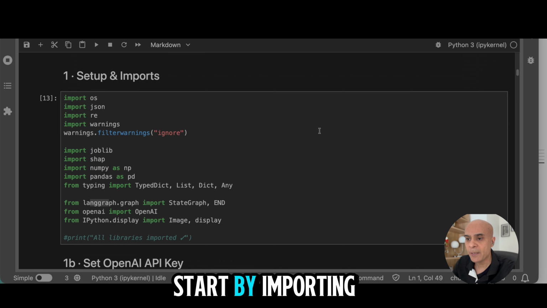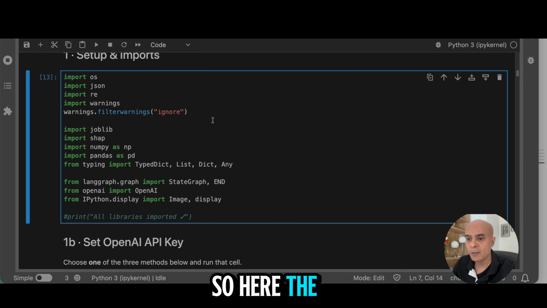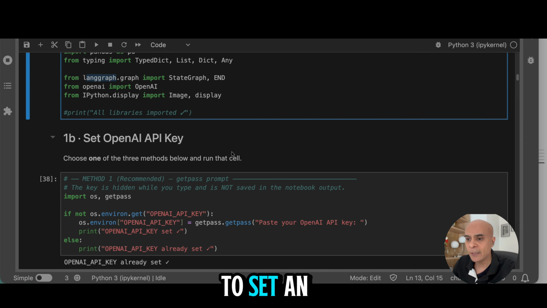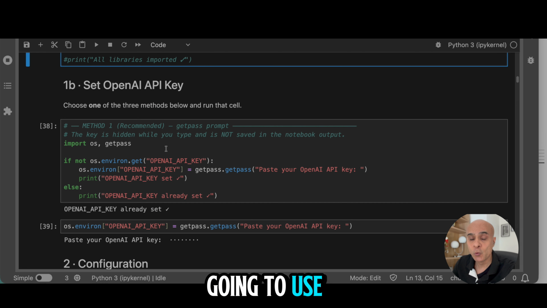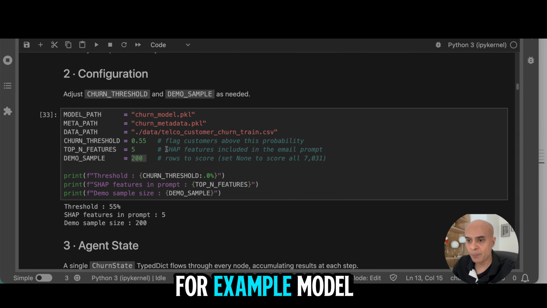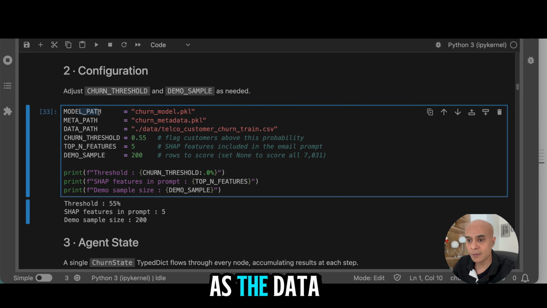Now let us start by importing some packages. Here, the important package is the LangGraph package. We also have to set an OpenAI key because we are going to use the large language model from OpenAI, which is GPT-4. And here we are making some configurations, for example, the model path as well as the data path.